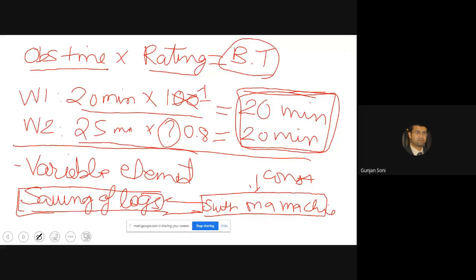Like wood, you cannot say all the woods are the same, but all the switches for a particular type will be the same. The amount of force that's going to be required will be the same. Or if there are 100 switches, let's say you have to switch on the light and the fan, if they are on the same switchboard, it's going to take equal time to switch on a fan as compared to a light, right?